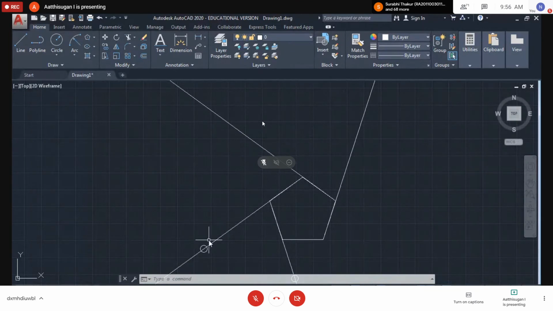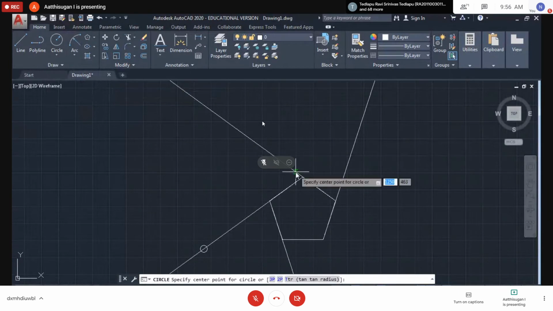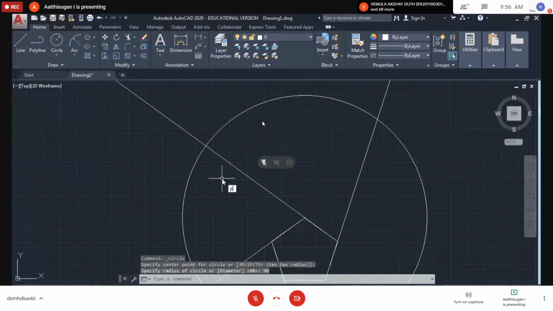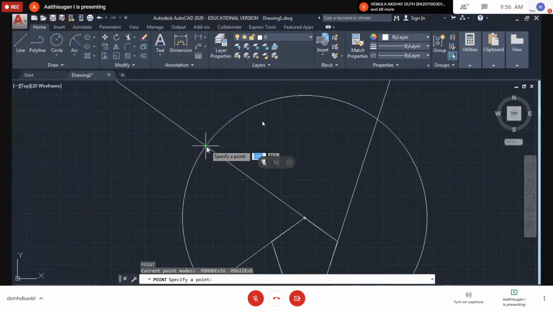You can unwound 90 up to these lines. Same from this point, you can take a length of 90. Okay, so mark the point. Then delete this one.